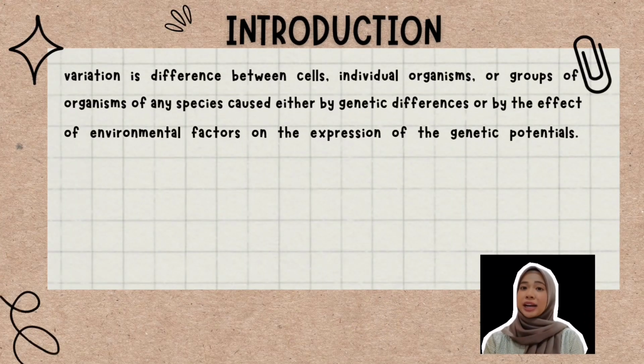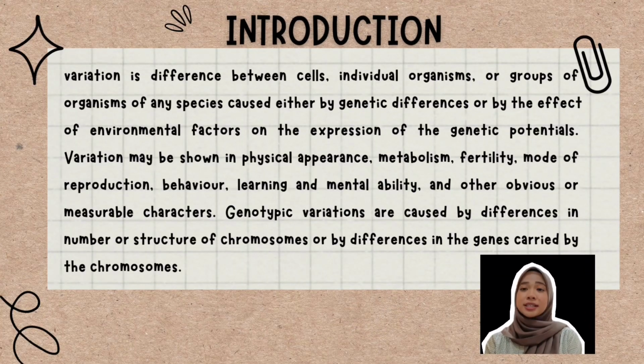Let's start with the introduction. Variation in biology is any differences between cells, individual organisms, or groups of organisms of any species caused either by genetic differences or by the effect of environmental factors on the expression of the potential genetics. Variation may be shown in physical appearance, metabolism, fertility, mode of reproduction, and other obvious or measurable characters.